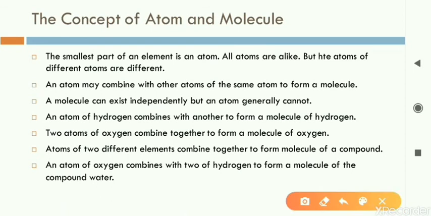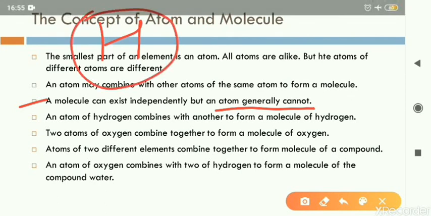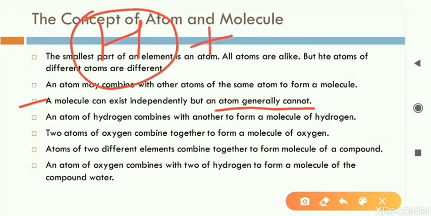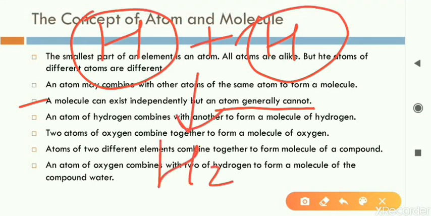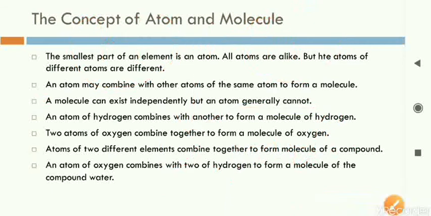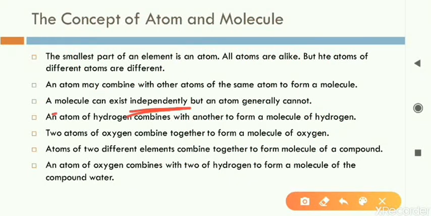Here, whatever I have explained is written as examples. Quickly we will read them. From the third point onwards: a molecule can exist independently but an atom cannot. Why can't atoms live alone? Yes, exactly, an atom cannot live alone. An atom always combines with another atom. If only an H atom is there, it can never live alone. It has to find someone else. So it will join with another atom, and a hydrogen molecule will form. An H2 molecule will form. So atoms cannot exist independently or alone, but a molecule can exist independently or alone.